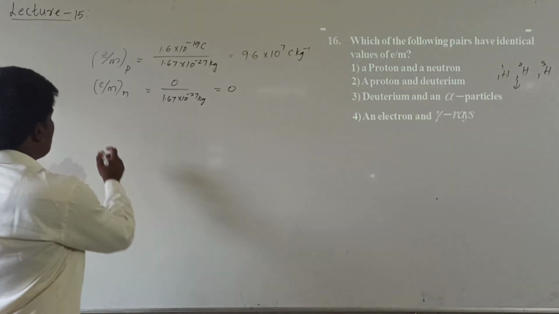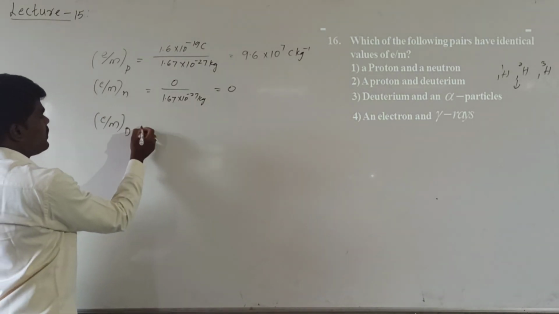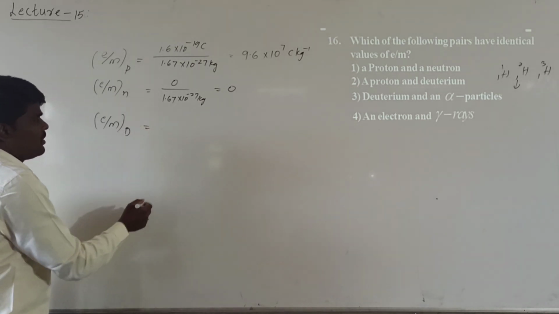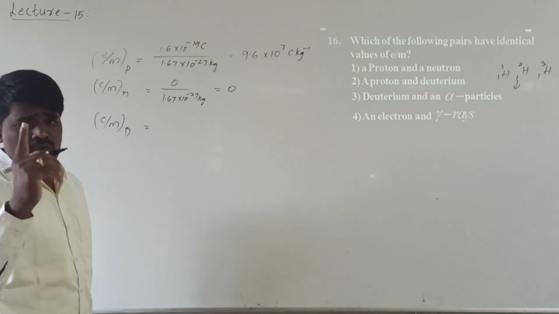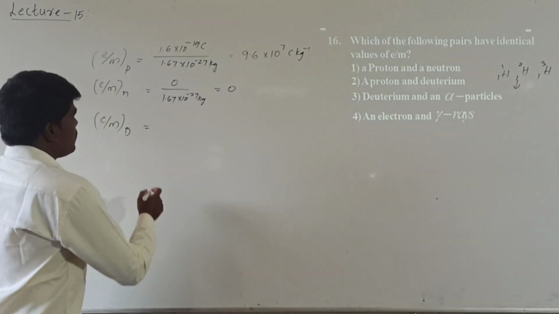If you are trying to calculate the e/m ratio of deuterium, it contains only one electron and one proton. The charge will be equal to what?